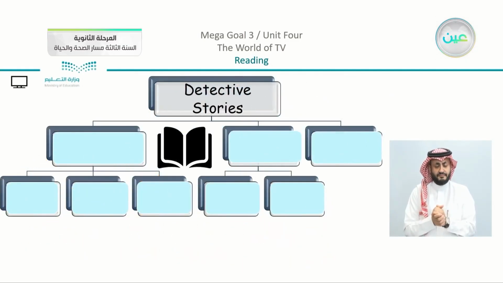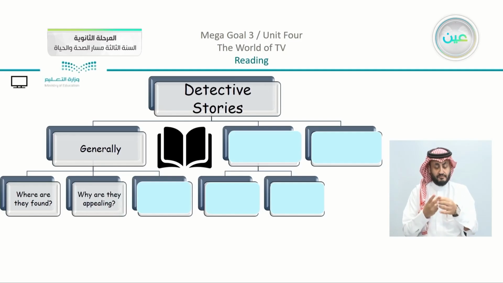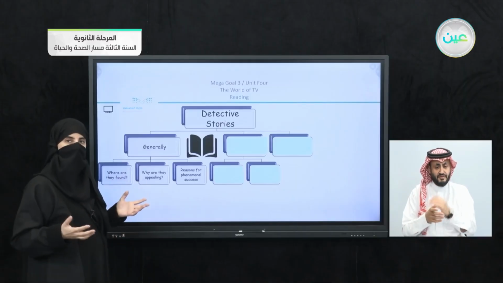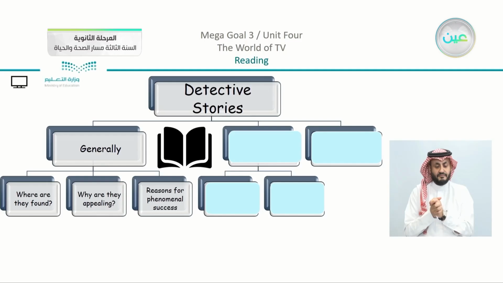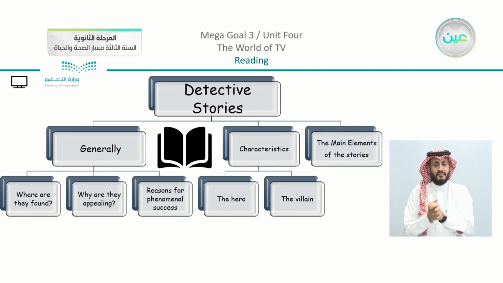Now, just to revise the detective stories, the parts or elements that we discussed together. First of all, we had something about the stories, where they are found. We have also something about why they are appealing, and the reasons for their phenomenal success. So yes, we did read and discuss the general idea of detective stories. Then in the second part we have the characteristics. Of course, we have two parts: the characteristics of the hero and also the villain. Leading us to the last part, which is the main elements of the stories.